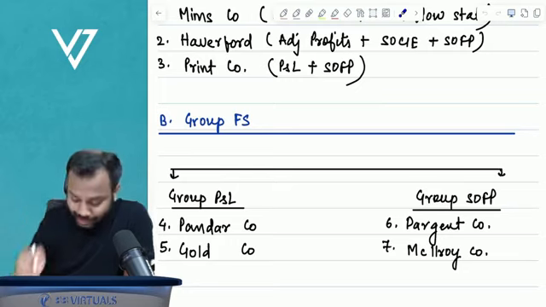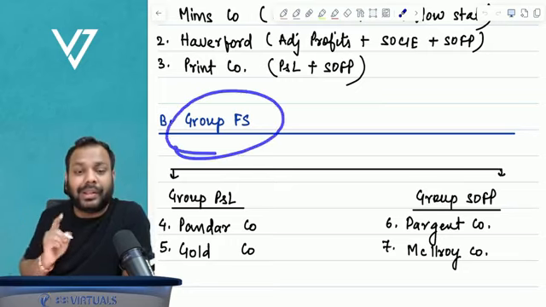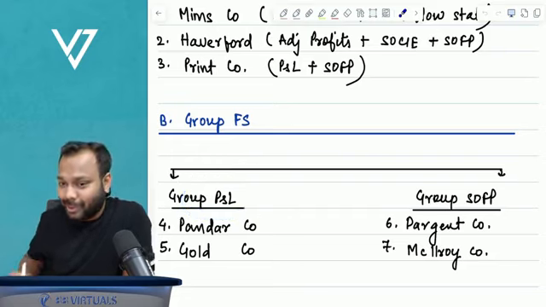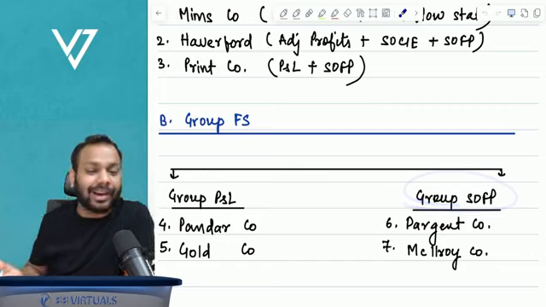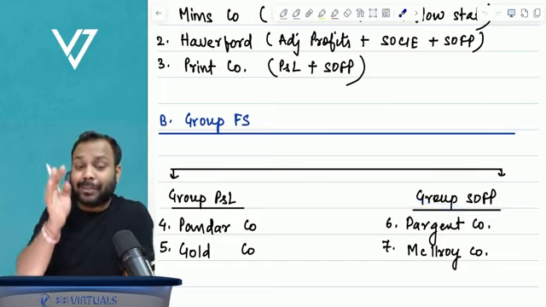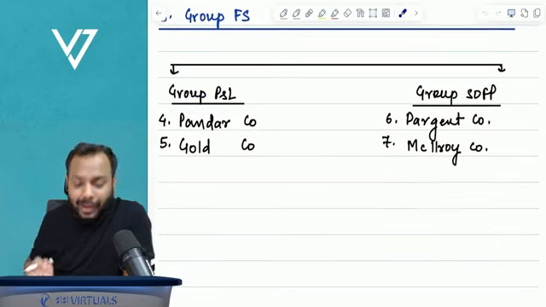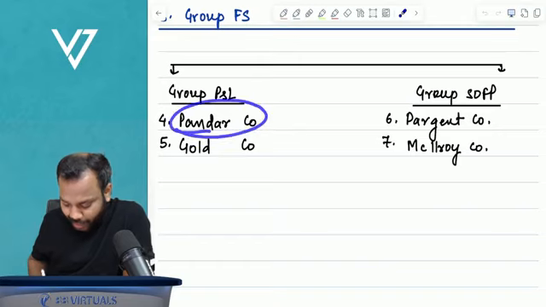70% of the time when the examiner has asked group FS, they have asked group P&L. That doesn't mean that group SOFP can't be asked. The chances are equal. Just that I'm trying to say that this is more important. Now, from group P&L, I have identified 2 questions, Pandarco and Gold Company.